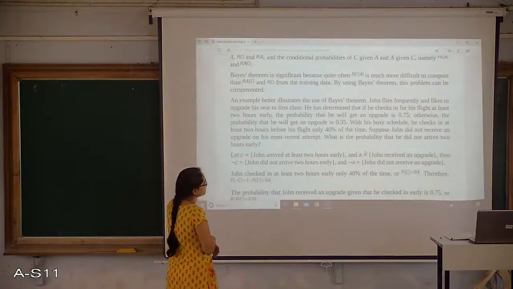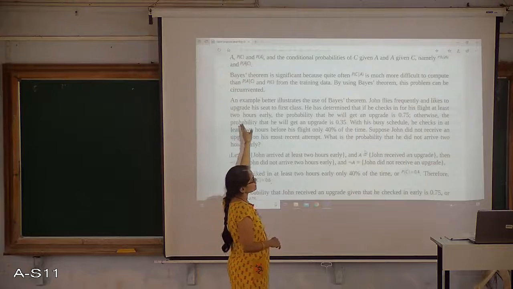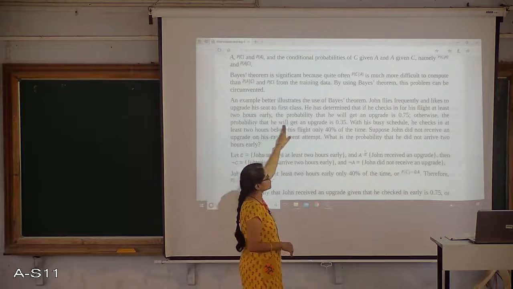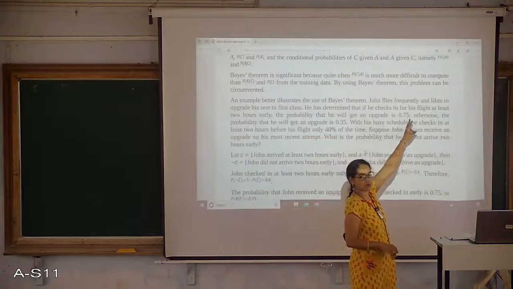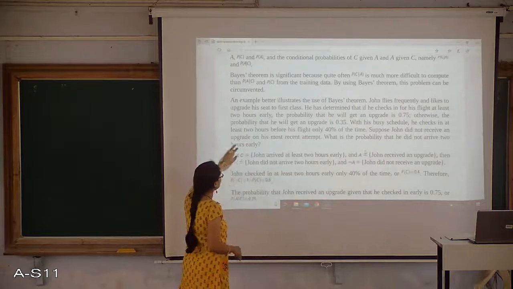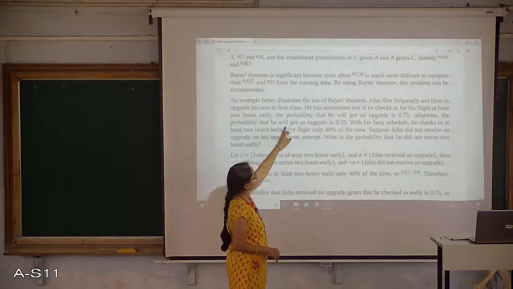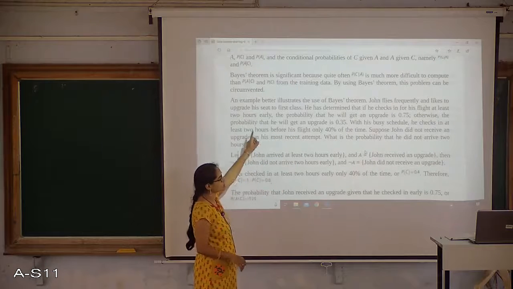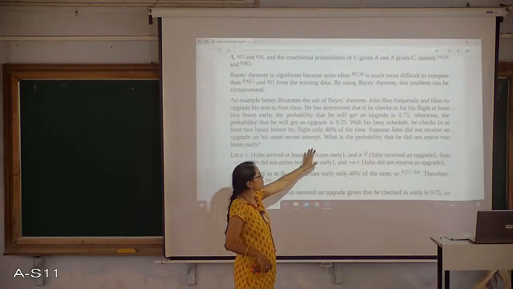So here, if he reaches the airport 2 hours early, there is a possibility that he may get an upgrade with 75%. Otherwise, the probability that he will get upgraded is 35%, if he doesn't reach 2 hours early.